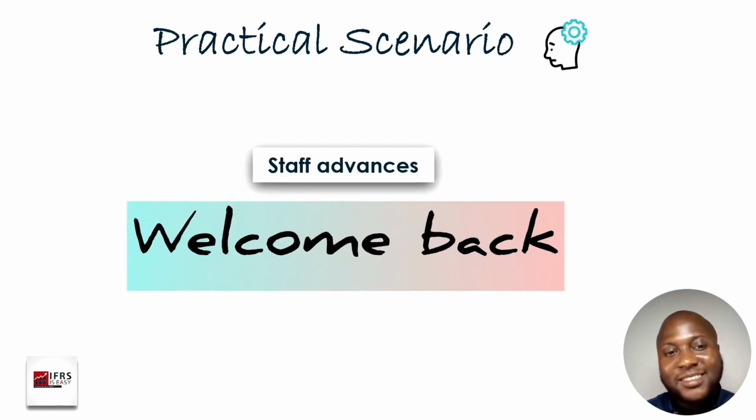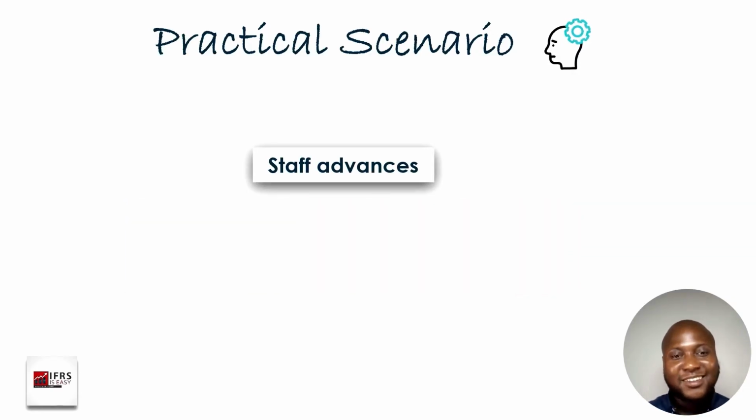Okay, we are back. Staff advances. Remember, we said that a staff advance is a situation where a company gives funds in advance to its employees for the employees to make expenses on behalf of the business. And so the business is not expecting cash back from the employee.